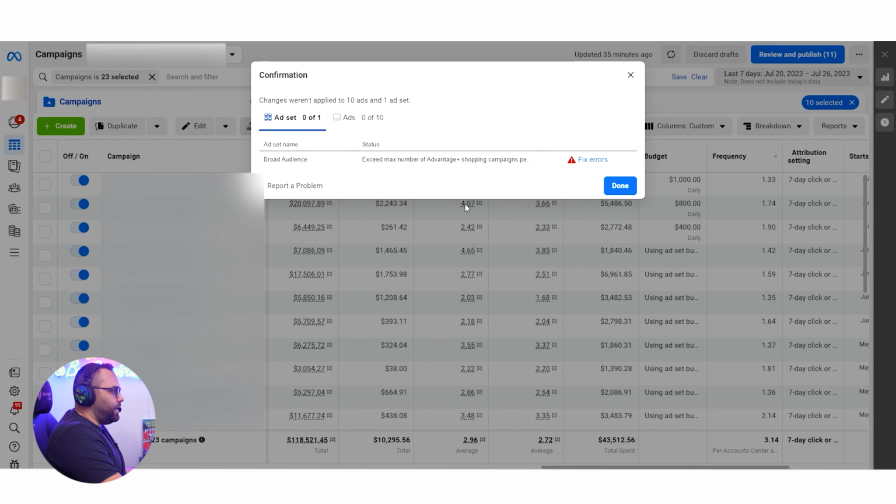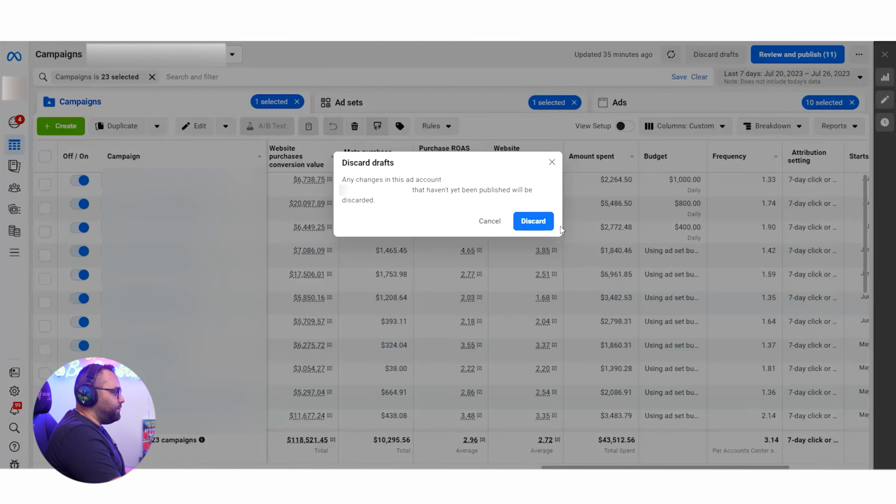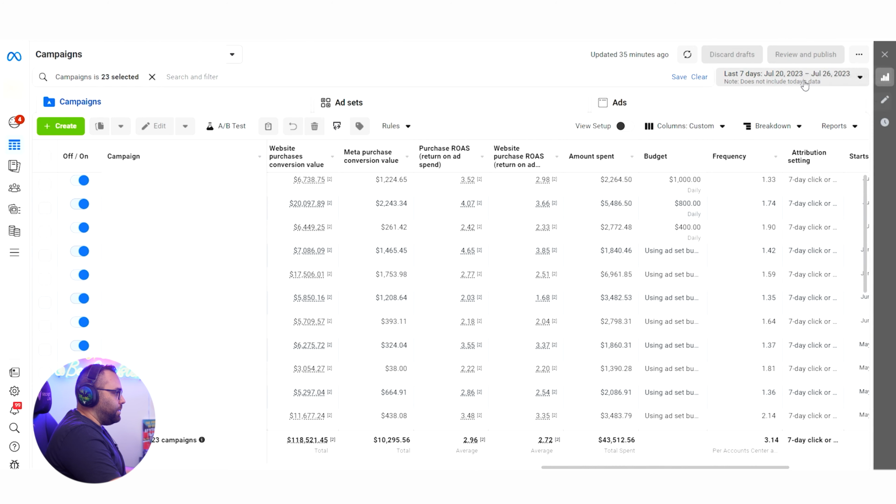This is the message that I was getting: exceeded max number of Advantage Plus shopping campaigns per country. You've already reached the limit of 8 Advantage Plus campaigns for the following countries: United States. If you'd like to create additional campaigns for these countries, use a standard conversions campaign. And it doesn't let me create it. So I'm going to discard this and I'm going to show you what is happening here.